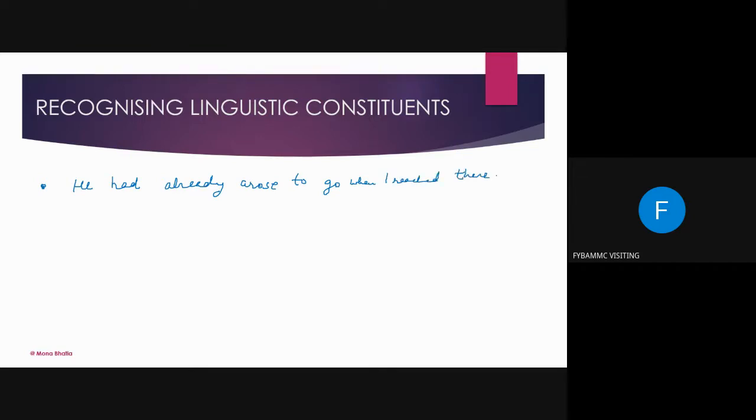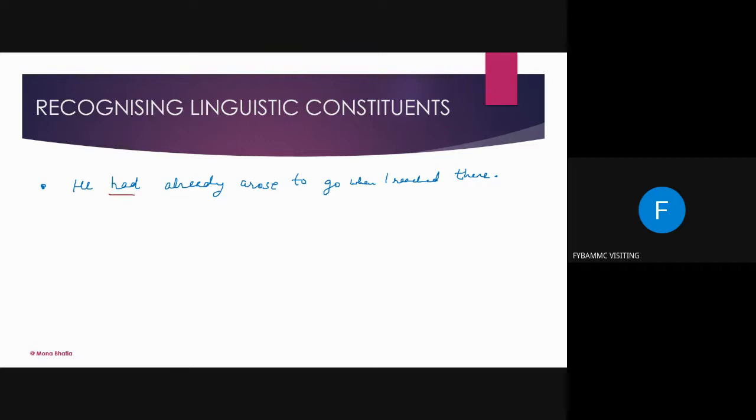Now tell me what is the mistake here. What is the correct sentence? He had already arose to go when I reached there. A-L-R-E-A-D-Y. He had already arose to go. Now, I'm asking you, is this sentence right? Is there any grammatical mistake here?